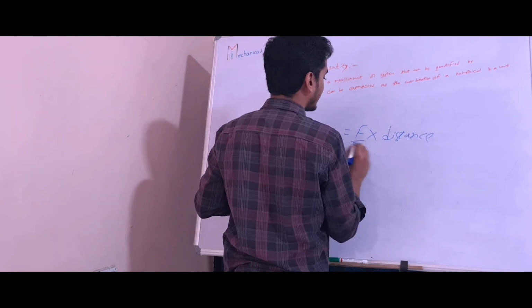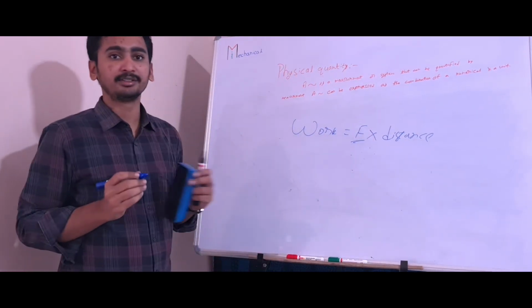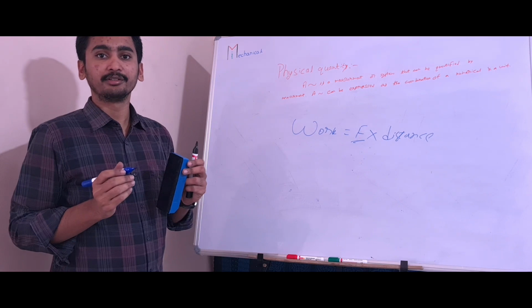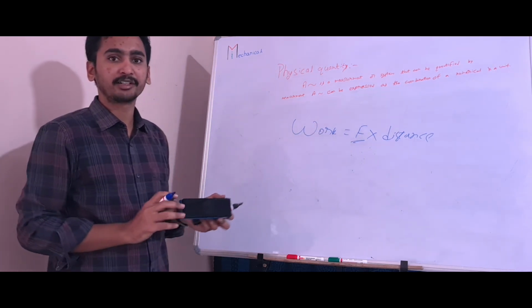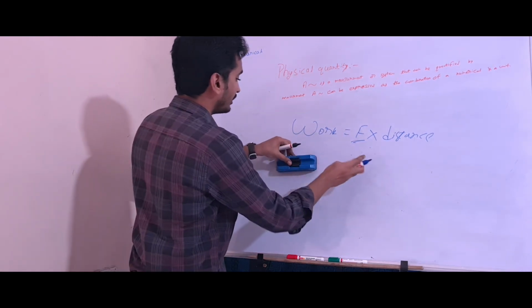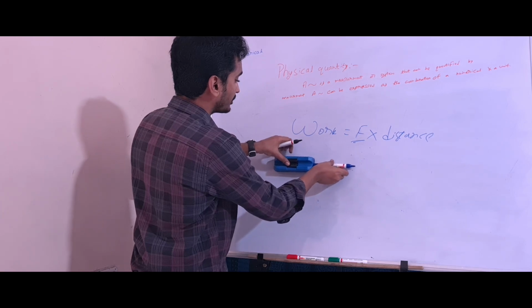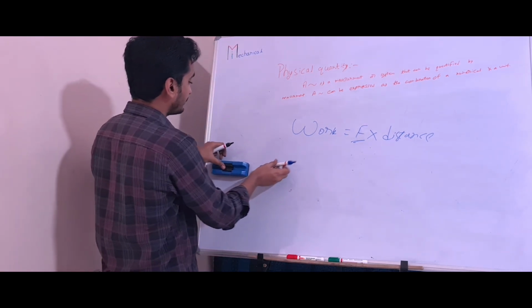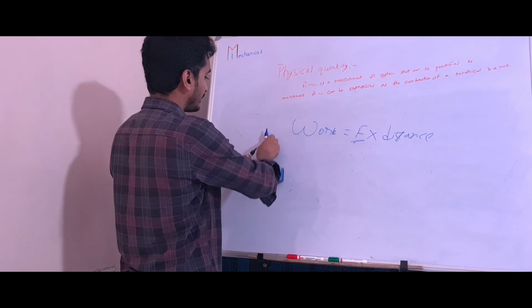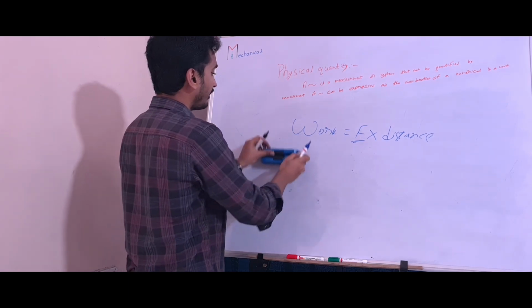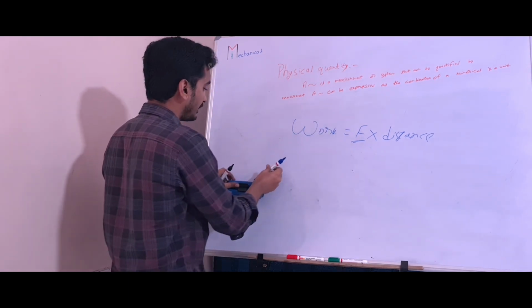By seeing this, force is there, so it is a vector. In the calculation, it is having vector. Let me explain. If I am applying some force, it will move like this. If I apply some force, it will move like this. If I apply inclined force, it will move.